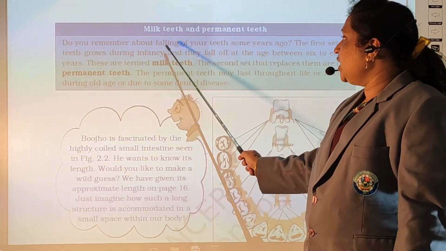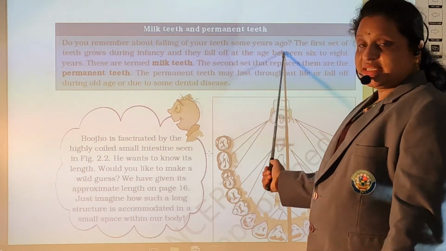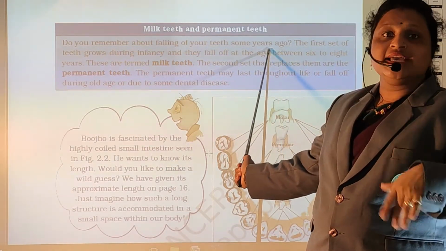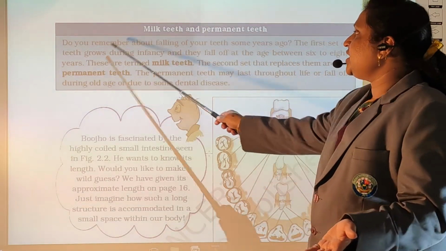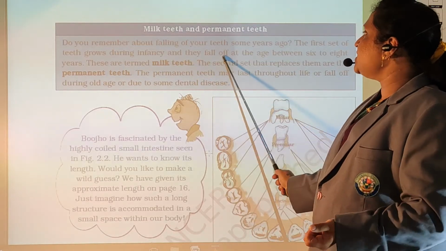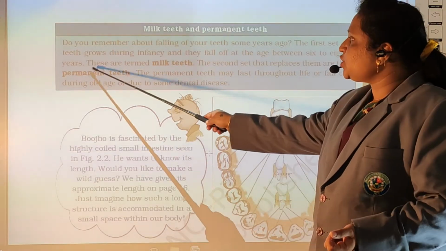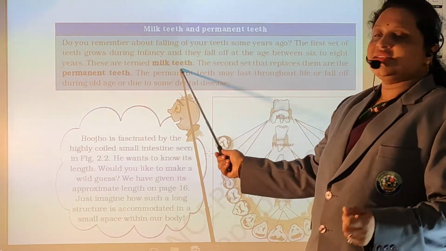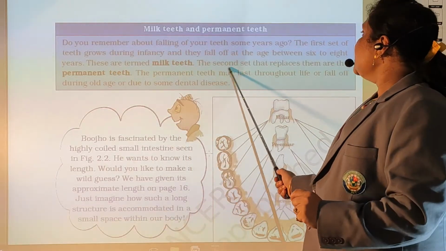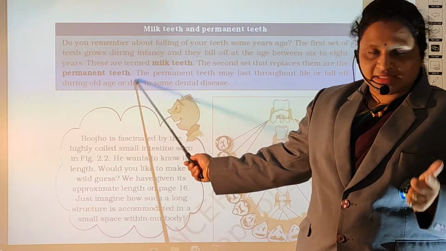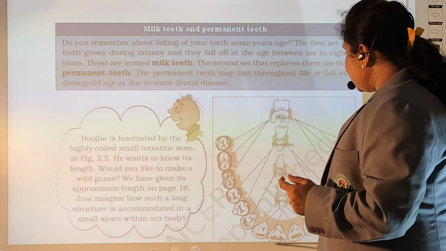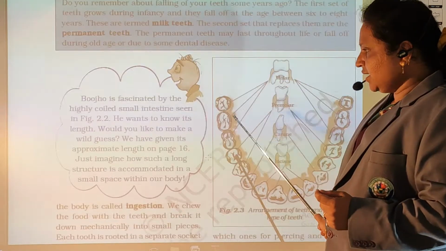So do you remember your teeth falling some years back? आपको कुछ याद आता है जब आपके teeth fall हुए थे? The first set of teeth grows during infancy, and they fall between the ages of 6 to 8 years. This is termed milk teeth. The second set of teeth is called permanent teeth. So this is our second set, the permanent teeth.